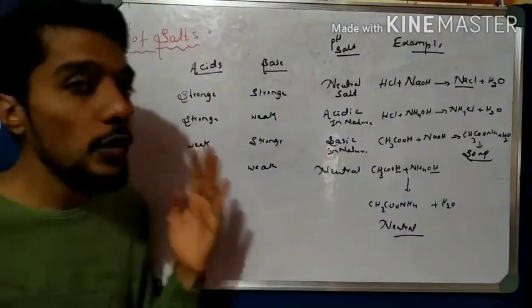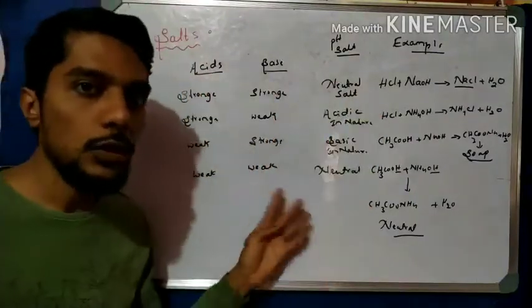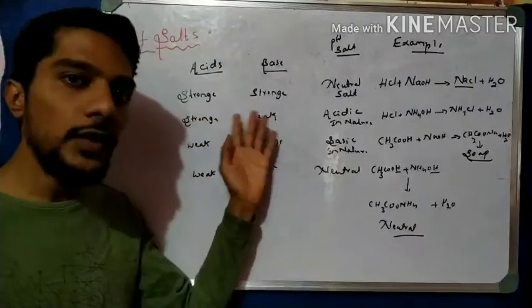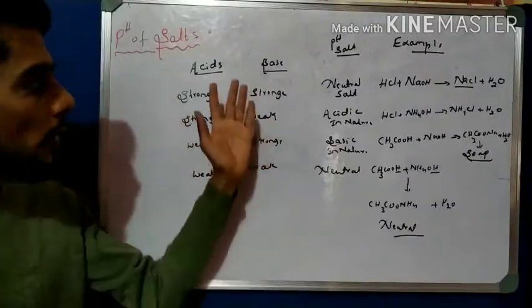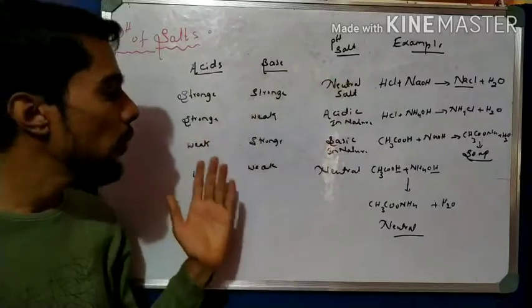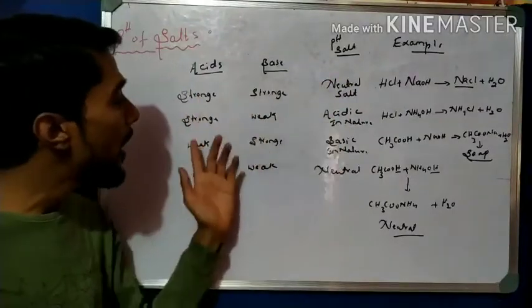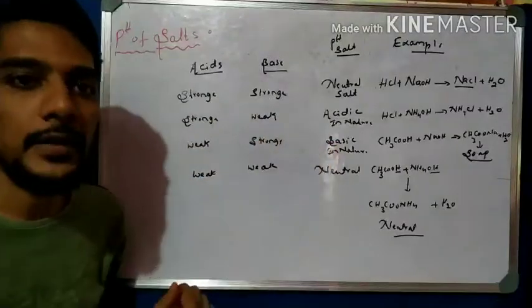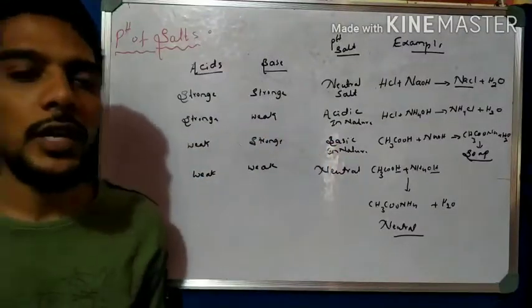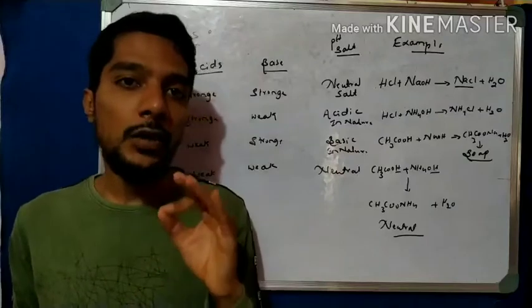Okay, there are 4 cases. Both are strong, both are weak, one is strong and one is weak, one is weak and one is strong. Right? Okay, so both strong means it is neutral. Both weak means it is neutral. And if the acid is strong, it means acidic, and if only the base is strong, it is basic in nature. So these are very important knowledge and a very important concept of pH of salt.